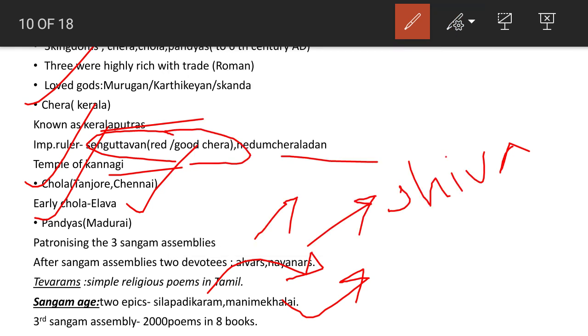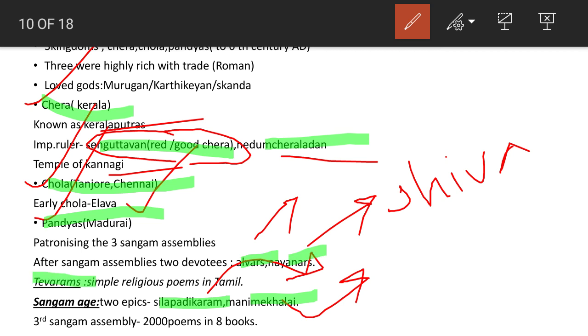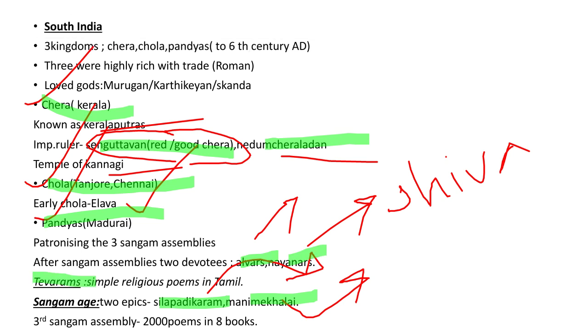So, in South India, we have to focus on Chera, Senguttuvan and also Nedum Cheralathan, along with Chola, then Pandyas, in which the two epics were famous, and also Alvars and Nayanars should be focused, and Tevaram should be known. So, it is all about the post-Mauryan period.